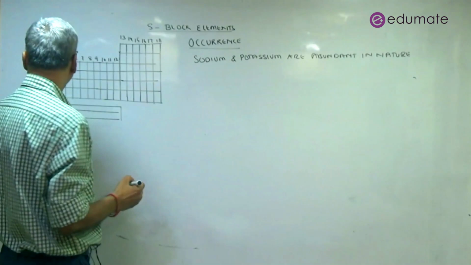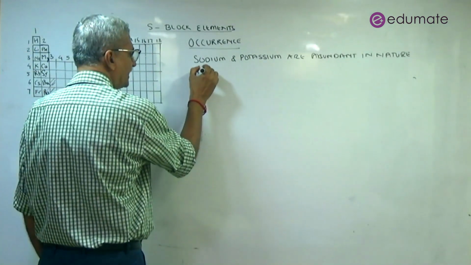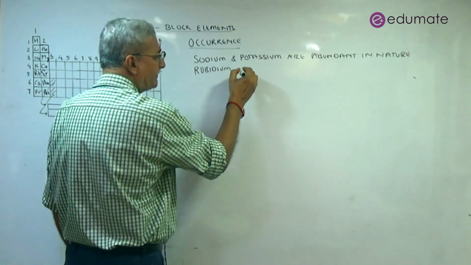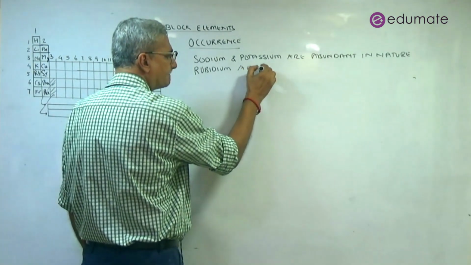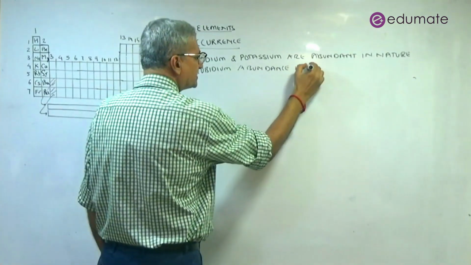Then we have rubidium. Rubidium is very rare. Its abundance is rare.